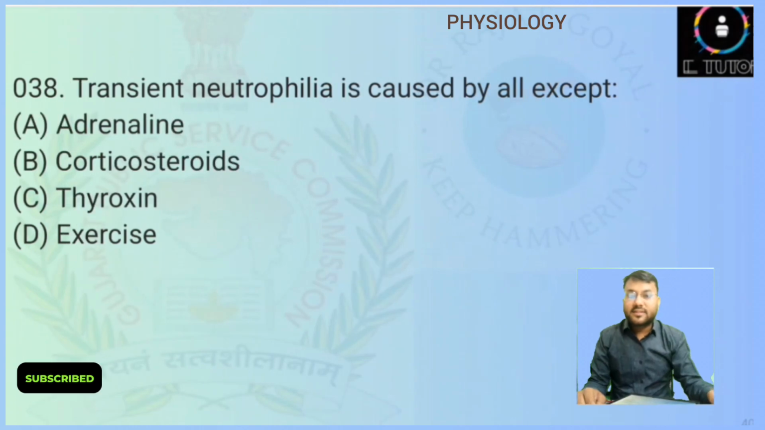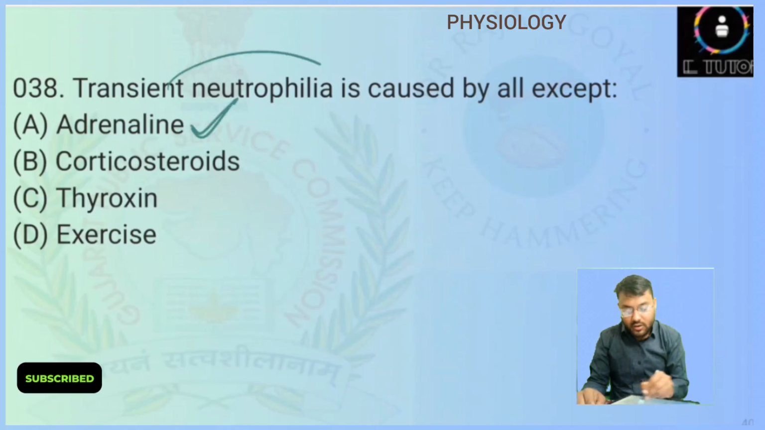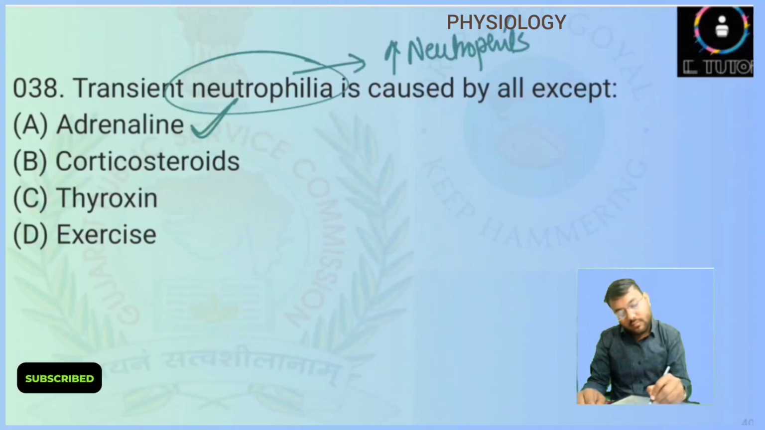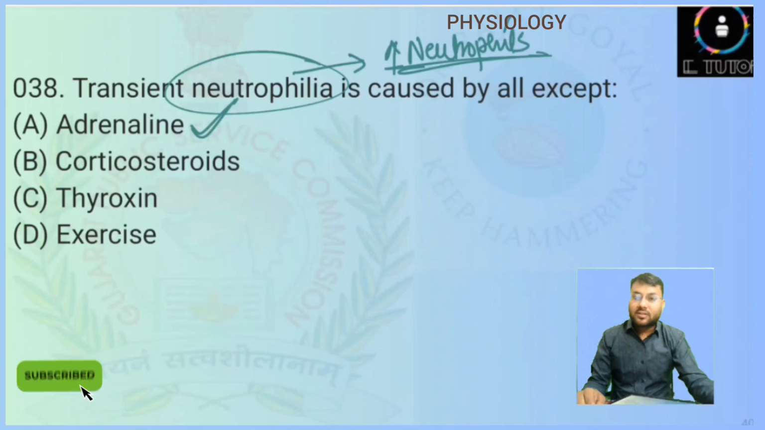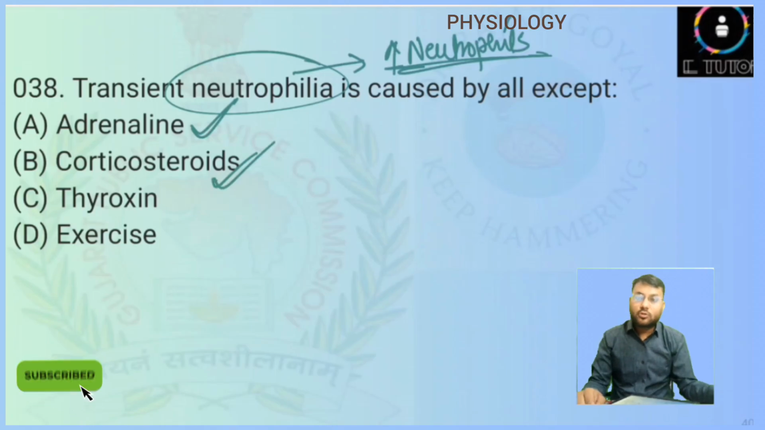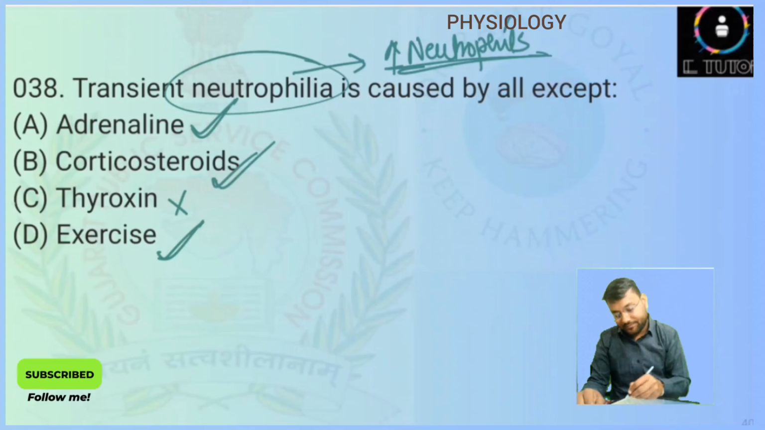So next question is transient neutrophilia is caused by all except. So first option adrenaline, this is true. Firstly we have to talk about neutrophilia. What is neutrophilia? It is an increase in the neutrophils. Now first option adrenaline, this is true, and corticosteroids also lead to neutrophilia. Thyroxine generally does not lead to neutrophilia, and exercise will lead to neutrophilia. So here answer will be option number C, thyroxine, which will not lead to neutrophilia.